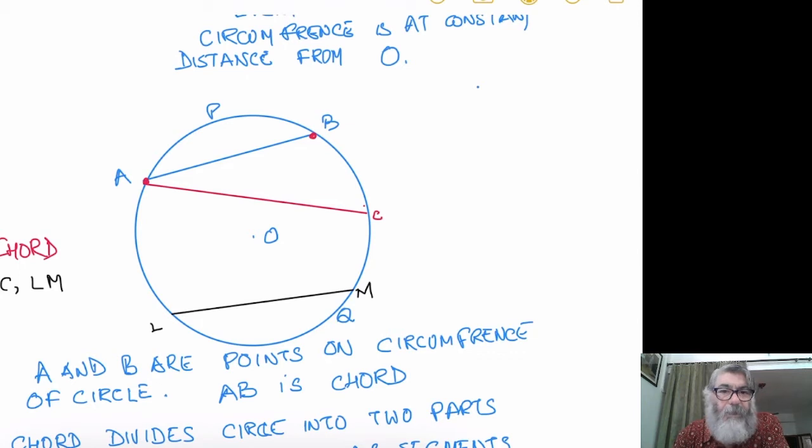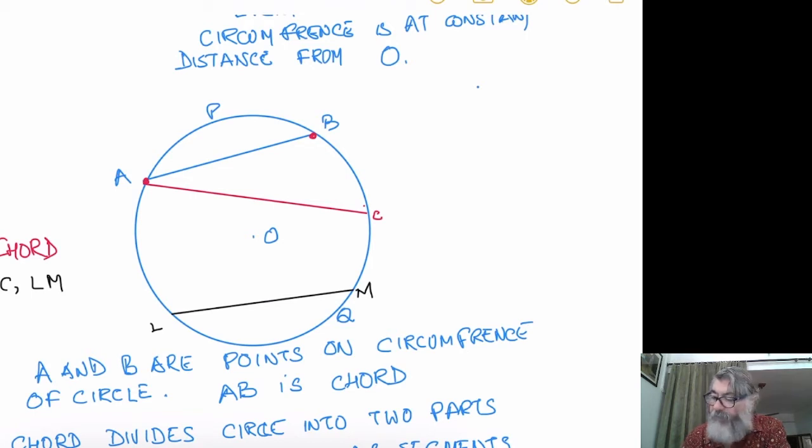But any chord, for example the chord AB, divides the circle into two parts. They are not equal parts. They cannot be equal parts. The complete area of the circle will be divided by AB into two parts.